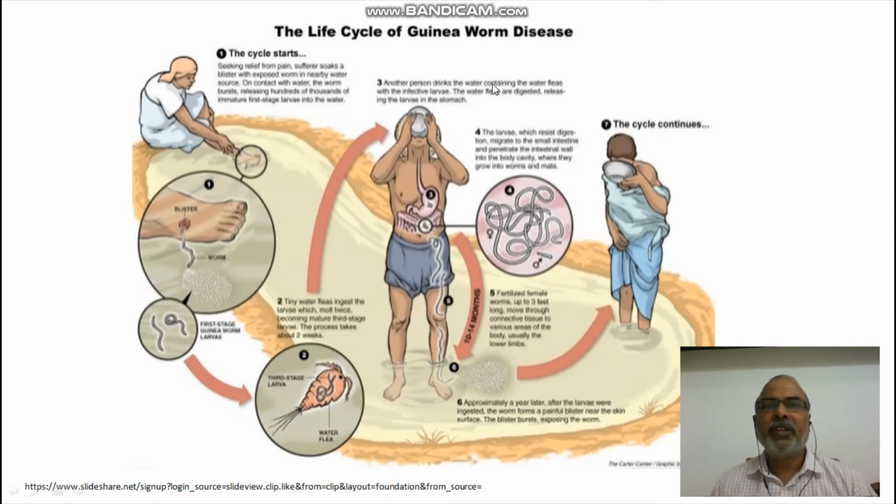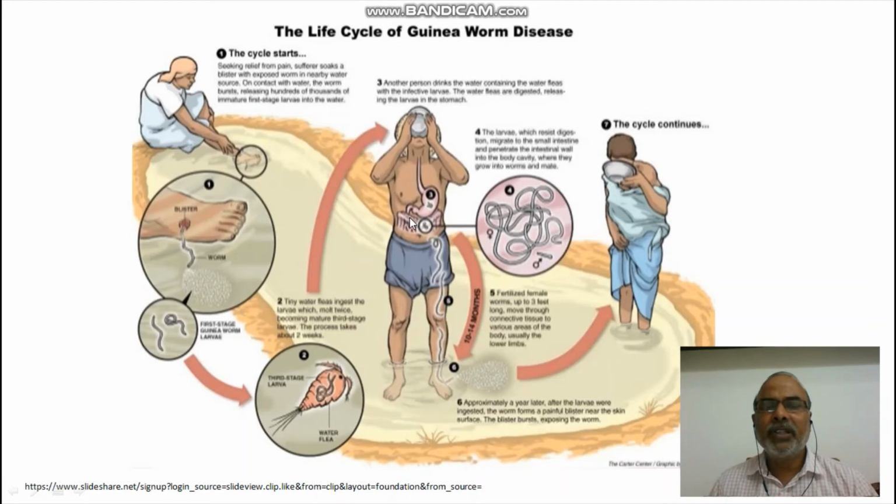So another person drinks the water containing these water fleas or Cyclops, so that the Cyclops enter into the digestive system. What happens in the stomach? In the stomach, because of acid, the Cyclops will die, but the larvae that are inside will survive and resist that. Then they go to the intestine.